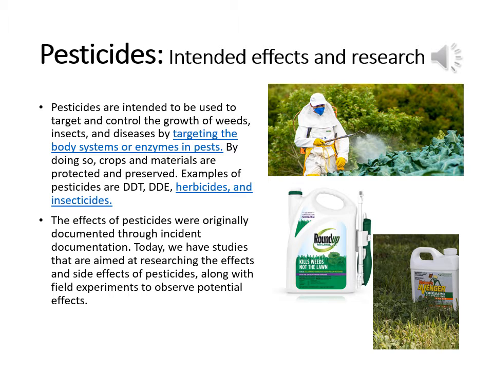Pesticides, intended effects and research. Pesticides are intended to be used to target and control the growth of weeds, insects, and diseases by targeting the body systems or enzymes in pests. By doing so, crops and materials are protected and preserved. Examples of pesticides are DDT, DDE, herbicides, and insecticides.